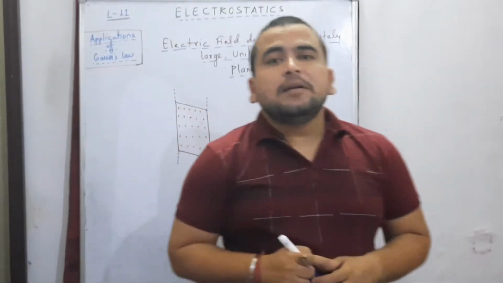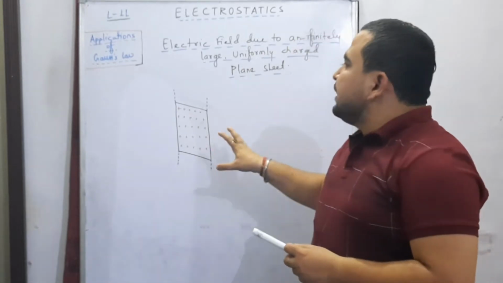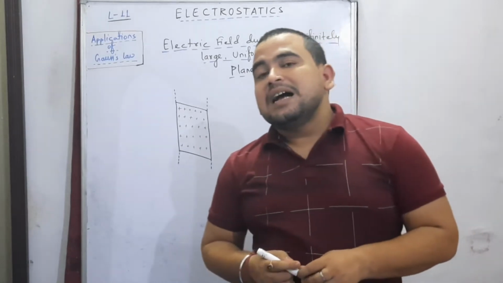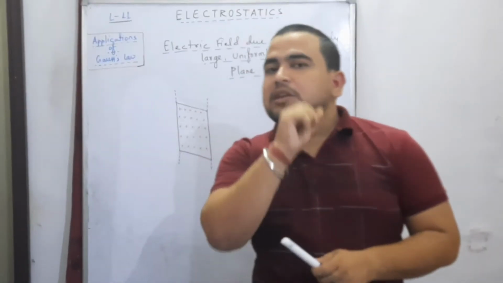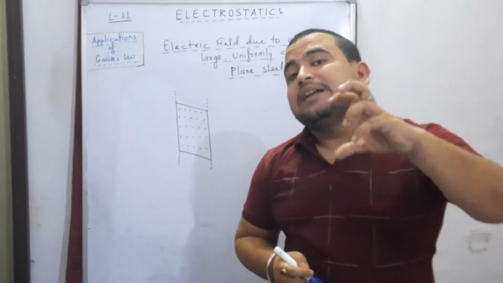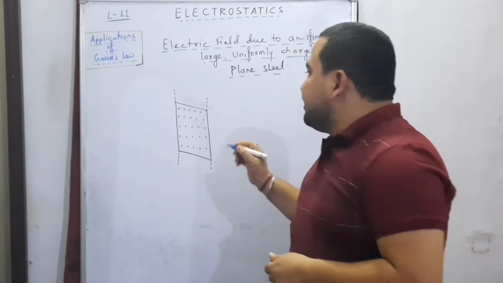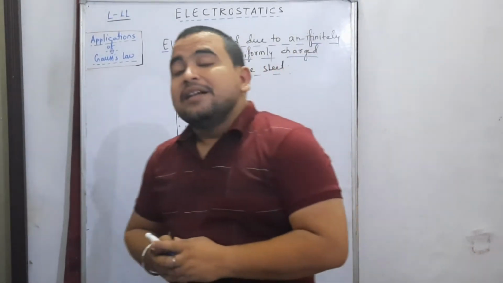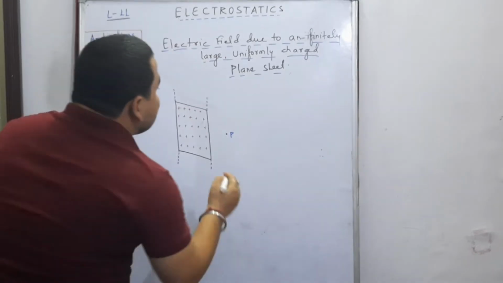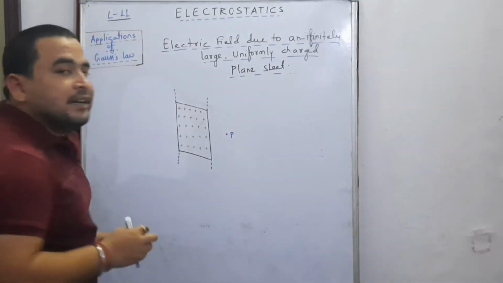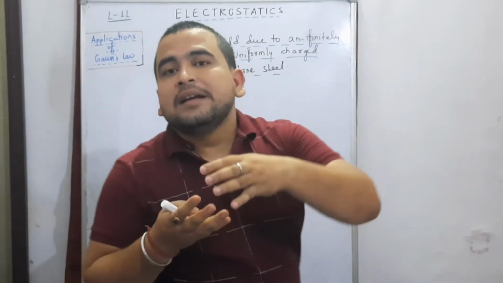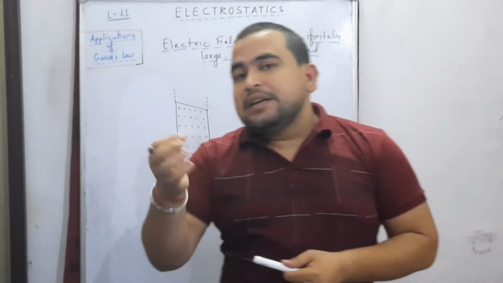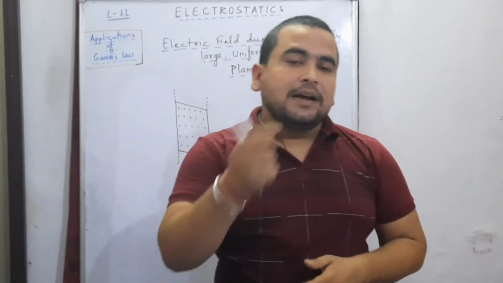In a similar manner, my dear students, we have to find the electric field at a particular point due to this infinitely large plane sheet which is uniformly charged. What does infinitely large plane sheet mean? It means that if we have to find the electric field at point P, then the distance of the point P from the sheet is much smaller as compared to the size of the sheet. Only then we say that the sheet is infinitely large.